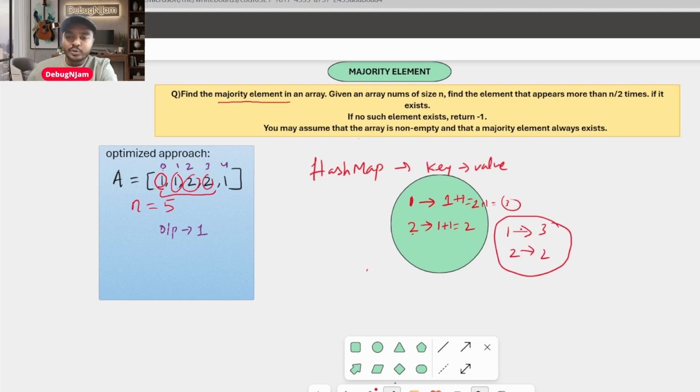Now in this case, you build your HashMap first, then you traverse each element and check if its value is greater than n by 2. If the value is greater than n by 2, then this key is going to be your majority element, isn't it? I hope you got the idea. So that's how HashMap works here. Let's put whatever we discussed into code.